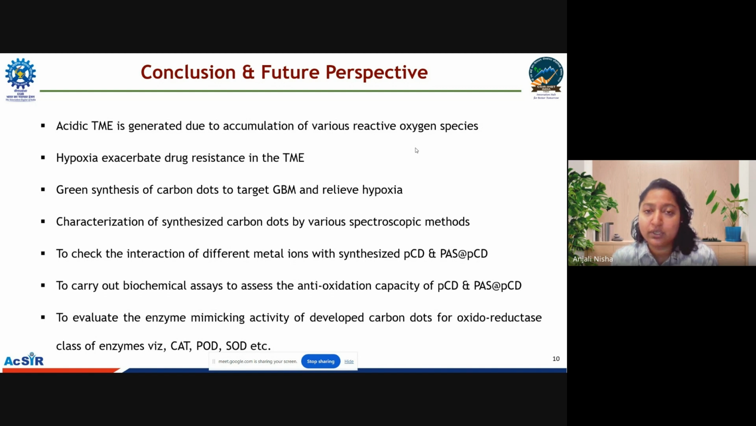My future work plan consists of checking the interaction of different metal ions with the conjugated and bare carbon dots, carrying out different biochemical assays to assess the antioxidation activity of the carbon dots, and evaluating the enzyme mimicking activity of the developed carbon dots for the oxidoreductase class of enzymes, along with exploration of the different classes.